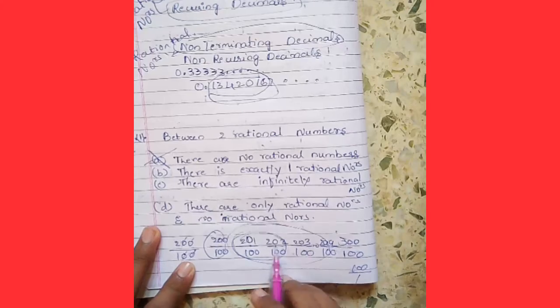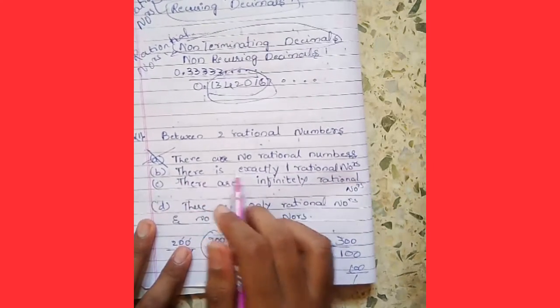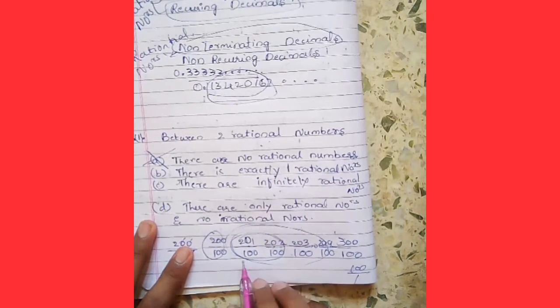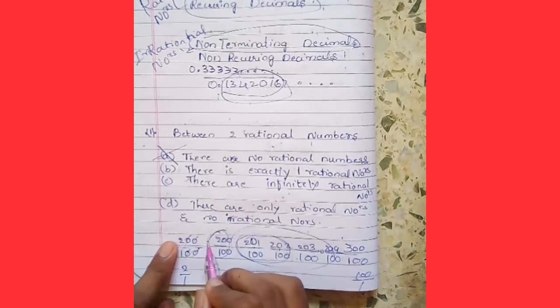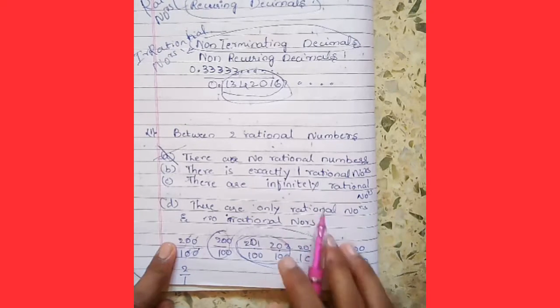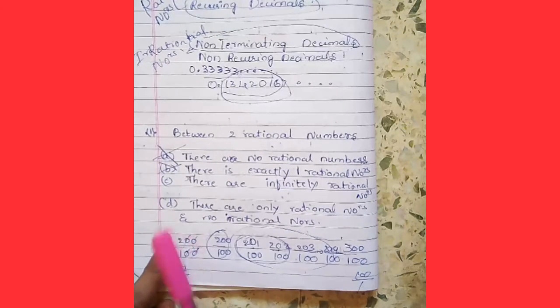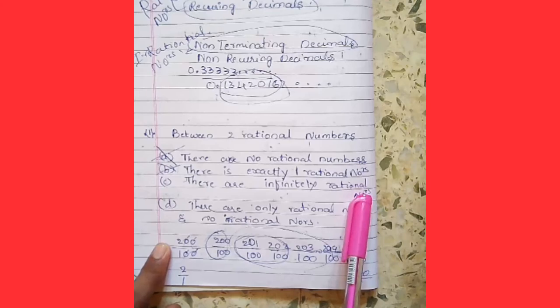And what is the second option? There is exactly one rational number. Is that right? No, because is there one rational number or more than one? There is more than one rational number here, so this is also wrong. Option C: there are infinitely many rational numbers. Is it right?